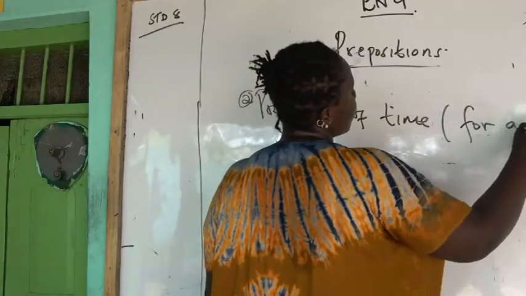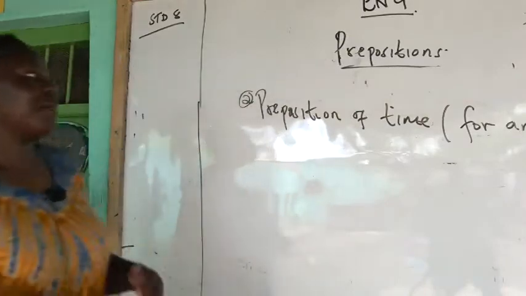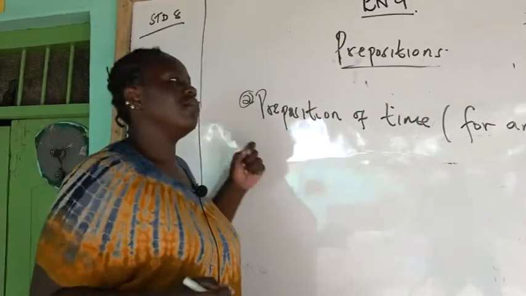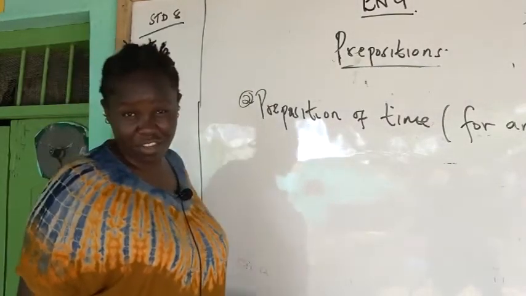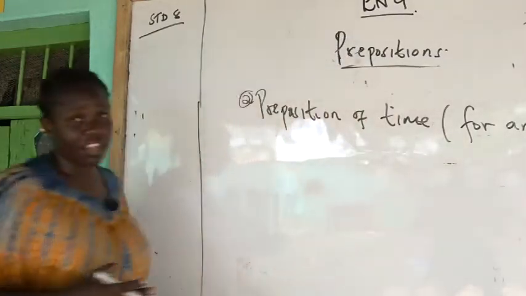Someone asked me, but you said for and since are conjunctions. Yes, for and since are conjunctions of reason, but they are prepositions of time. It depends on the topic you are talking about.